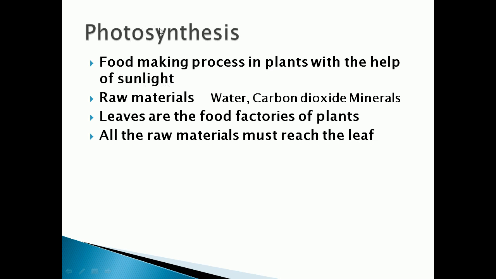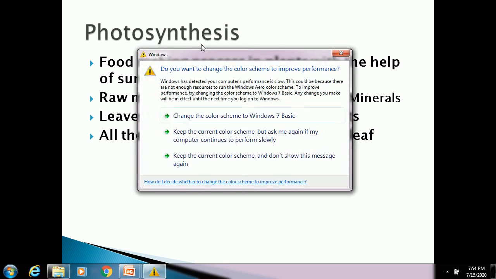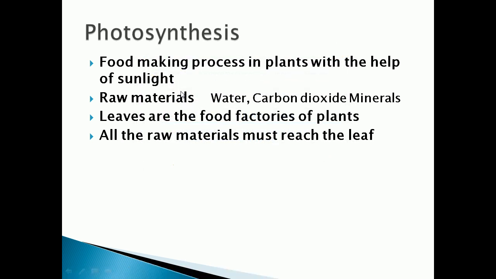Photosynthesis is a food making process in which plants prepare food with the help of sunlight. Here photo means light. Synthesis means preparing or producing. Synthesis means what? Preparing, making. So plants can prepare their food in the presence of sunlight. Such a process is called what? Photosynthesis.